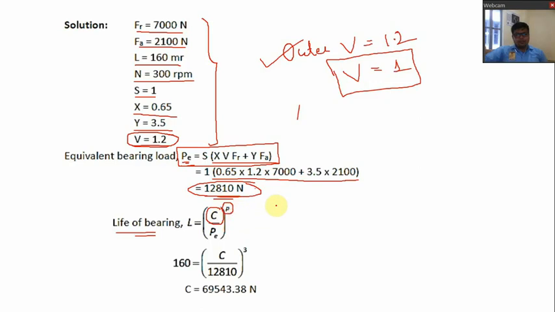If it is a roller bearing, then it will be 10 by 3. So L is 160 million revolutions, P is the equivalent load which we found in the previous step, and small p is 3. By calculating this, you will get C equal to 69,543.38. So this is a simple numerical, where you only have to find C.